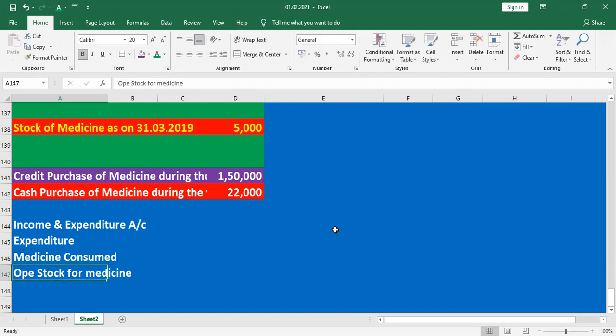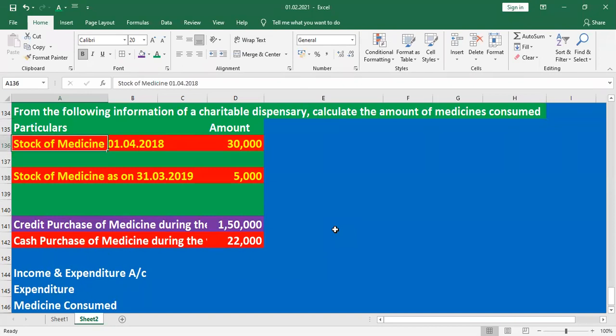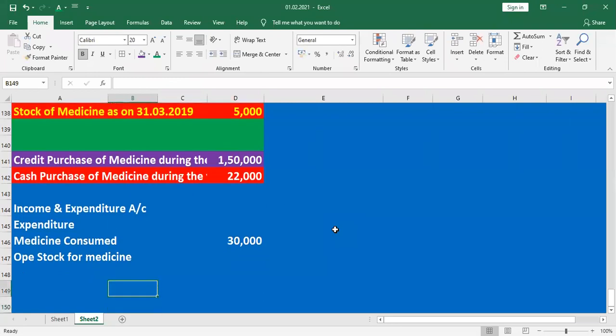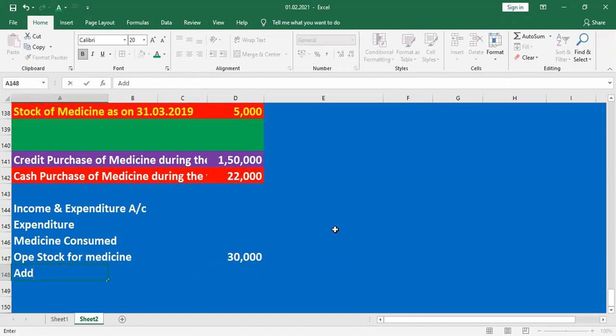What is the value here? Already they are given in the sum: stock of medicine on 1-4-2018 is 30,000. Then add purchase of medicine.